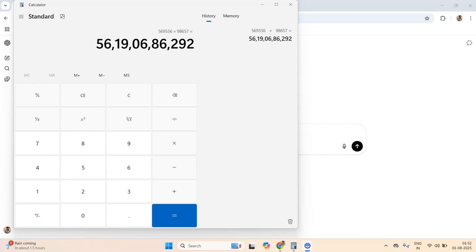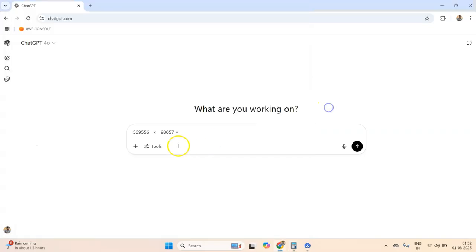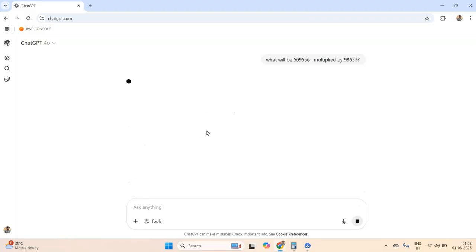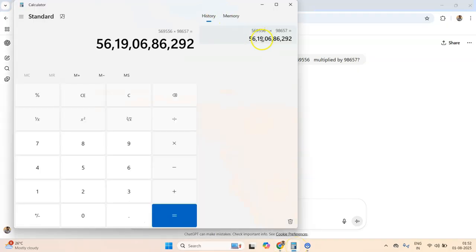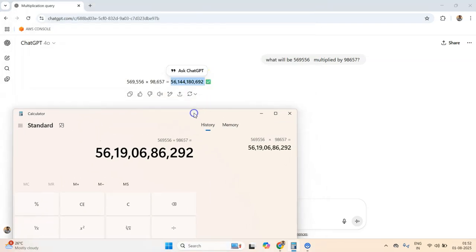Let us see if ChatGPT can do this multiplication. So if I ask it to do this multiplication in natural language, what will be multiplied by this? Let's see. Okay, it is saying this answer. Let's see what is our answer. Our answer does not match with this answer, but it is very close.